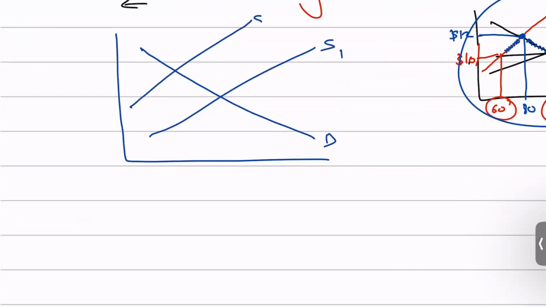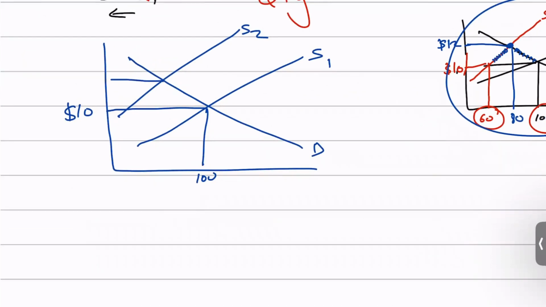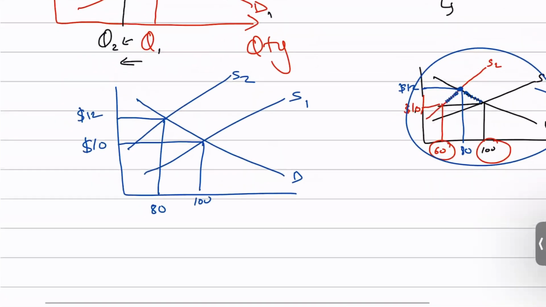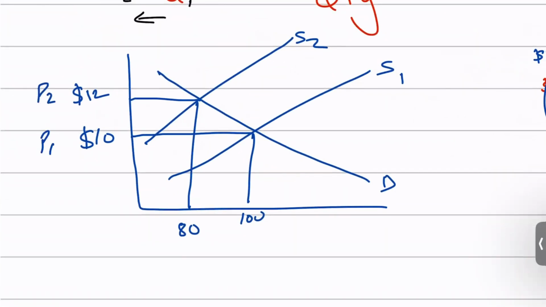Supply falls from S1 to S2. Let's say you want to show the numbers, you can show the numbers. You say that at $10, the quantity was 100. And then the supply falls from S1 to S2. The price goes up from $10 to $12, while the quantity traded goes down from 100 to, let's say, 80. So you can show it like this, but usually students show it from P1 to P2 and from Q1 to